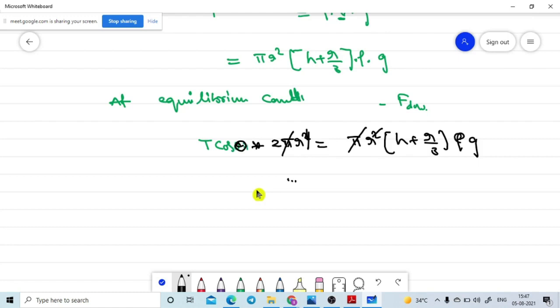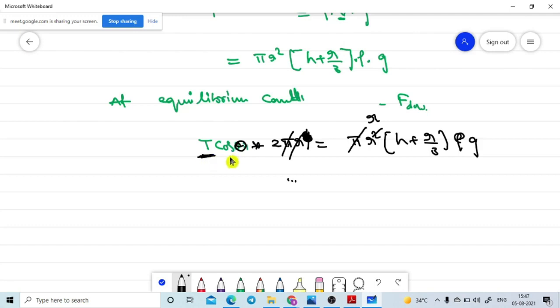Cos theta into 2 pi r. Again I wrote r. Oh sorry. So that is equal to, r is cancelled, and the remaining r is available here. Then what is our goal? To find out T only. To find out T is our goal.